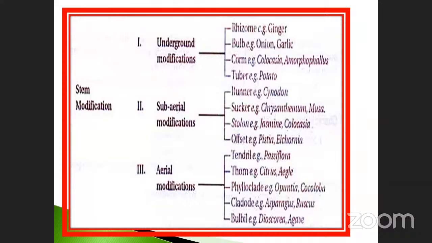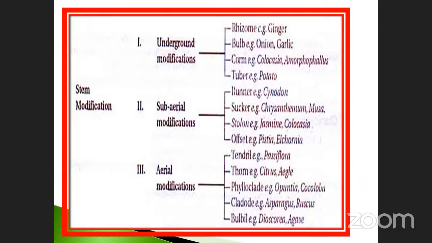Okay. The second one is subaerial modification. What is the meaning of subaerial modification? It means above the soil and below the aerial part of the plant. That means the branches that arise laterally are all called subaerial modifications. I will show you one by one.